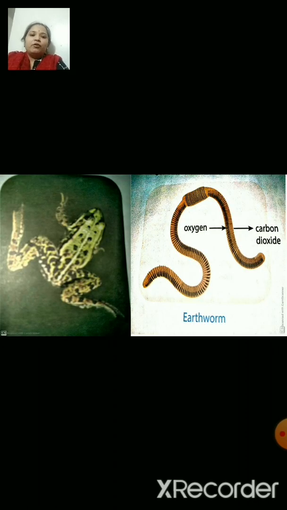This is a picture of the frog and the earthworm. As we have discussed, the exchange of gases, or breathing, takes place in the frog and the earthworm with the help of their skin. So, what have we discussed today? We have discussed that human beings and animals, all living things, need food to live. The food gives energy to perform various functions.